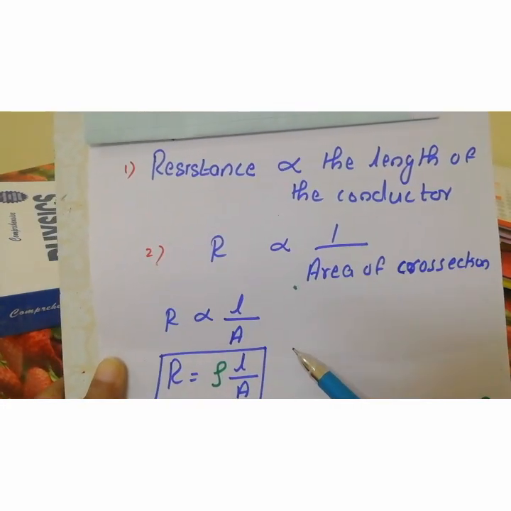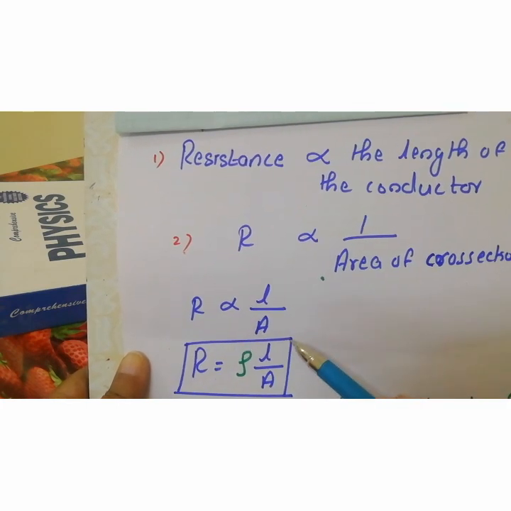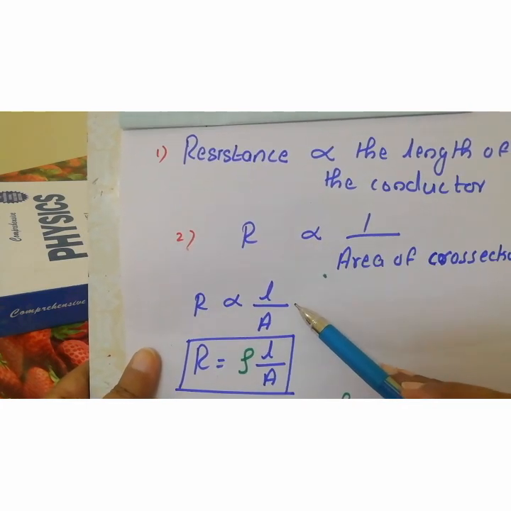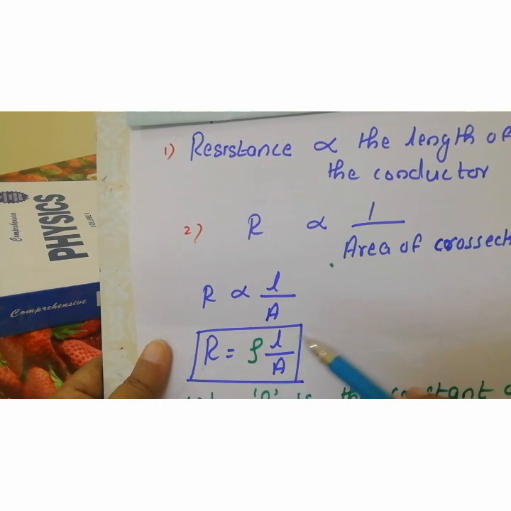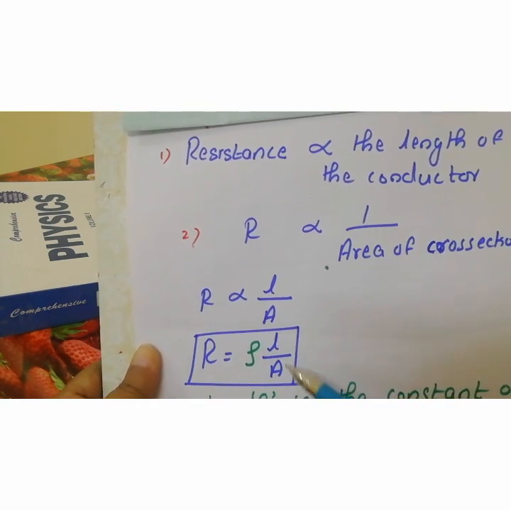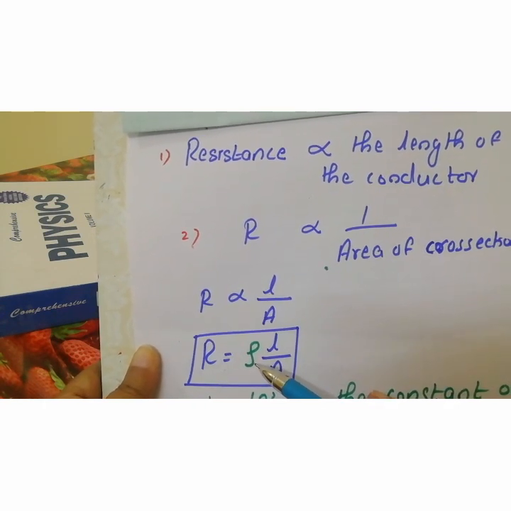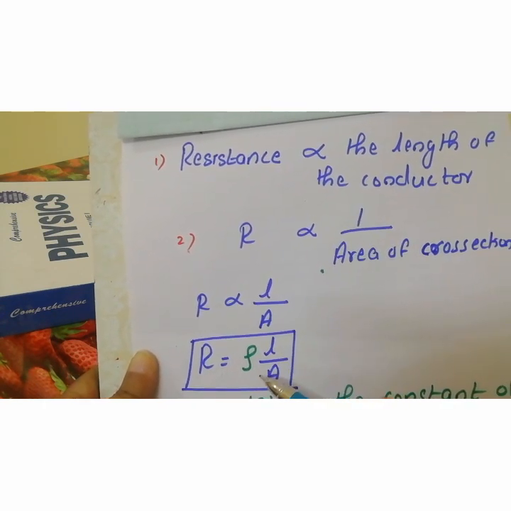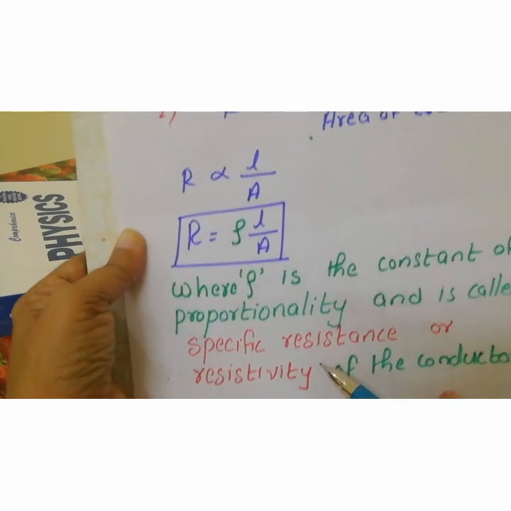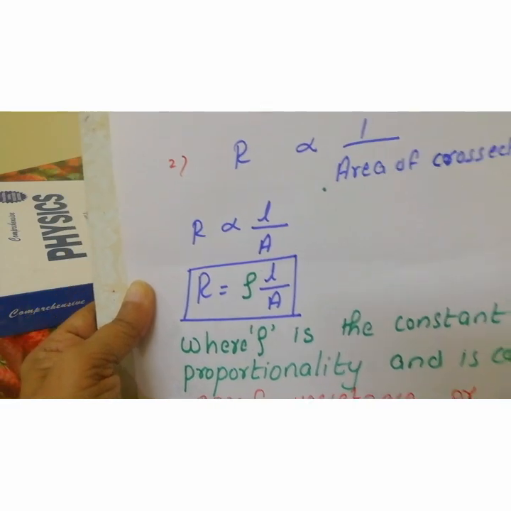So mathematically, we can write in this form R proportional to L by A. The proportionality symbol is replaced by the constant: R is equal to rho into L by A, where rho is the proportionality constant and it is called the resistivity or the specific resistance of the conductor.